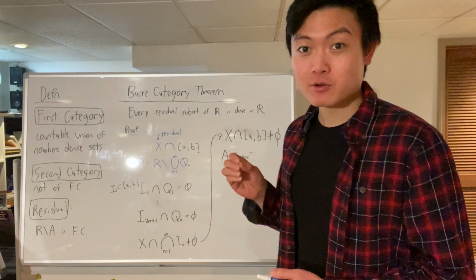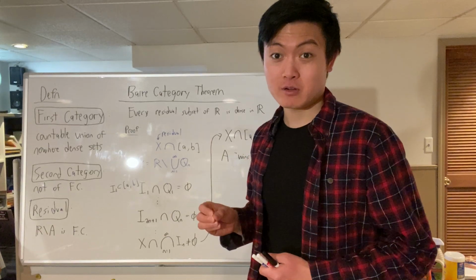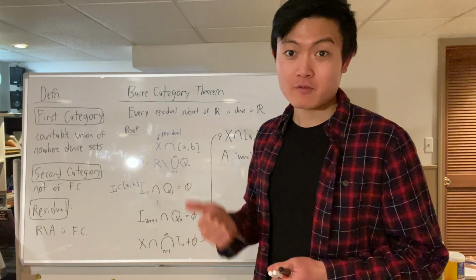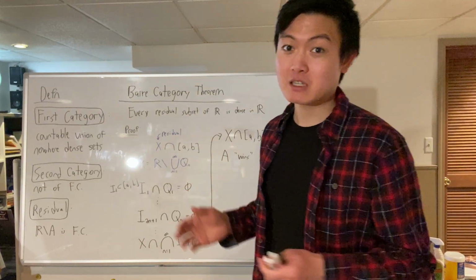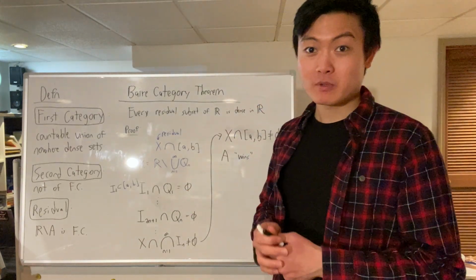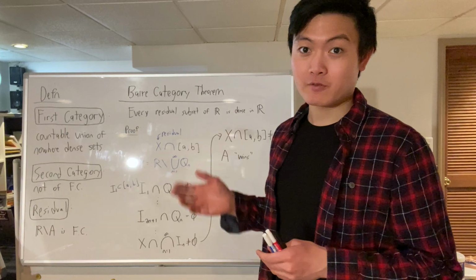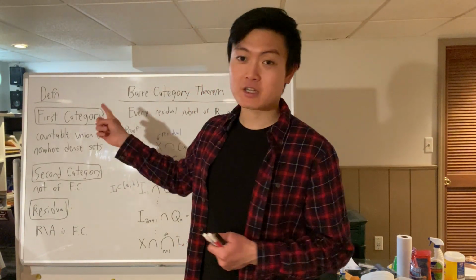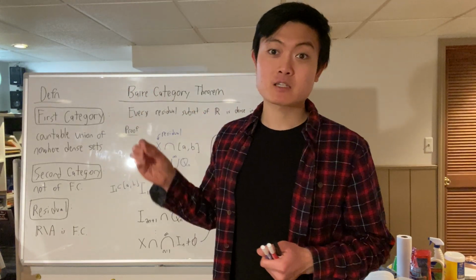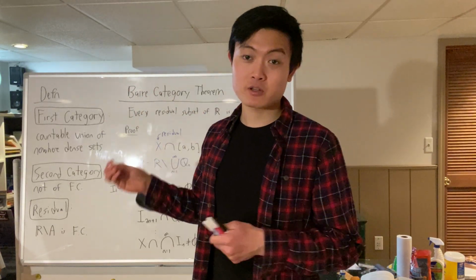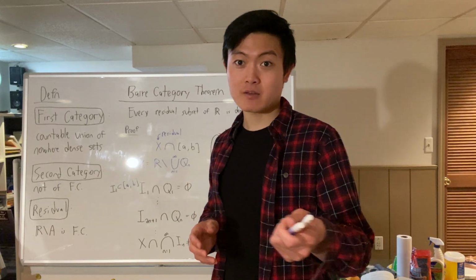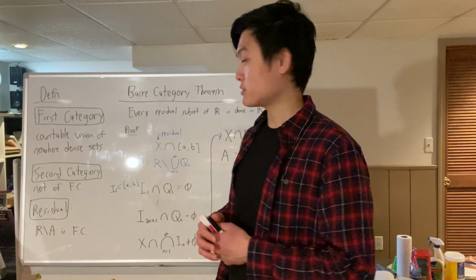Now, the Baire Category Theorem is a very important theorem that appears everywhere in math. It can be used in topology, functional analysis, and many different areas. And so, before I start proving it, let me go over a few definitions really quick. The first definition I want to go over is first category. Now, I mentioned it in the last video when I talked about the Banach-Mazur game. And so if you haven't done so, please go and watch that video because it's going to be a prerequisite.